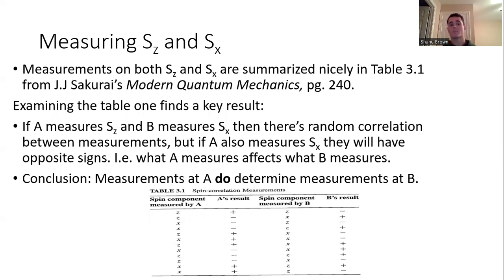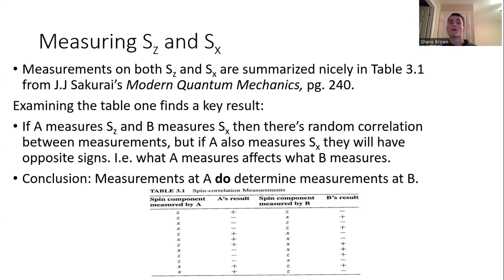If you look at this table, you'll figure out that if Alice measures along Z and Bob measures along X, then there's random correlation between the measurements. For example, if Alice measures spin up along Z, Bob's going to measure 50-50 probability, SX up or down along X.